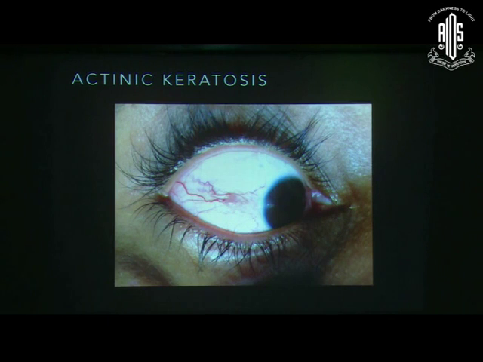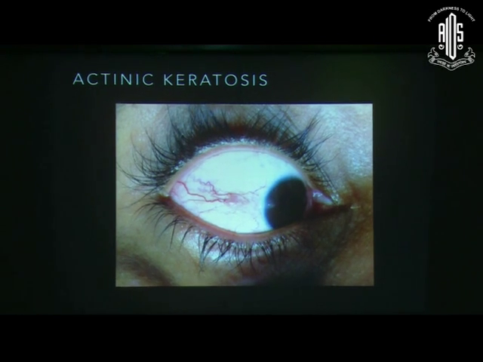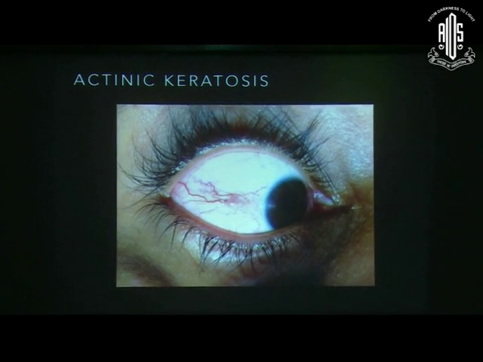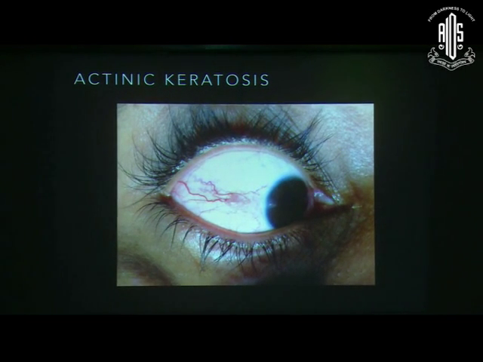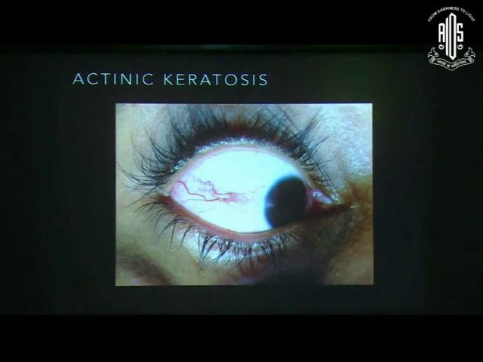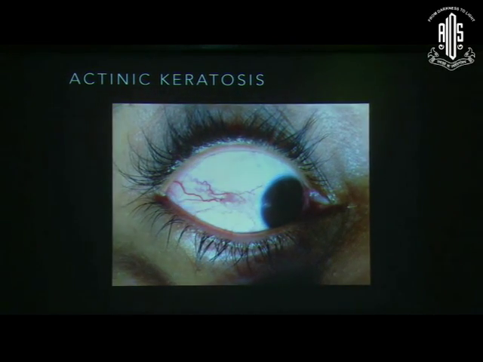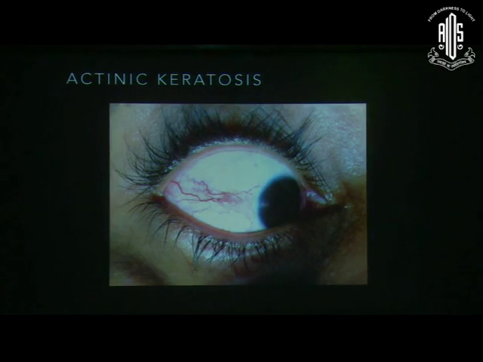may be required. This is actinic keratosis. Basically, it's sun-induced damage, something which probably arises in patients who have a pre-existing pinguecula or a pterygium, and then with solar exposure, they develop into actinic keratosis. This is a pre-malignant condition, so these patients need to be watched or the lesions need to be excised if